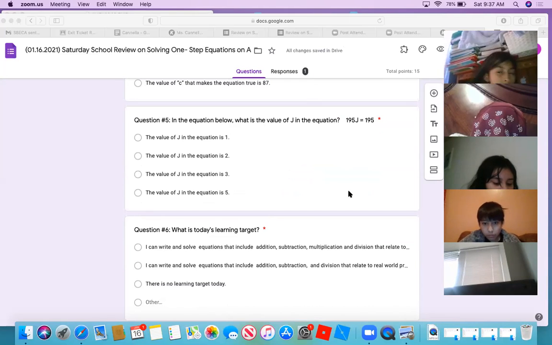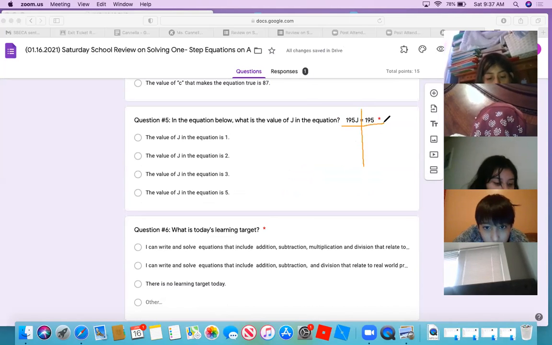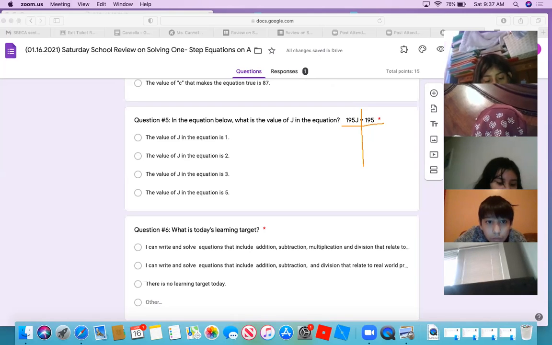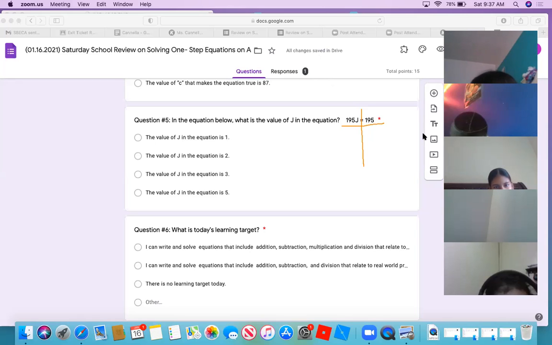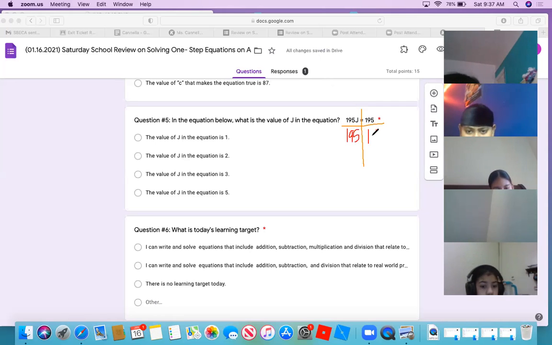An equation is below. Find the value of J in the equation. Okay, what do we do? We make the wall. What operation is 195J, Tyrone? Is that multiplication or addition? Multiplication. Yep. What's the opposite of multiplication? Oh, division. So what do I have to divide by? Yep. What am I dividing by? 195. Good. What's 195 divided by 195 now? That's what J is going to equal.